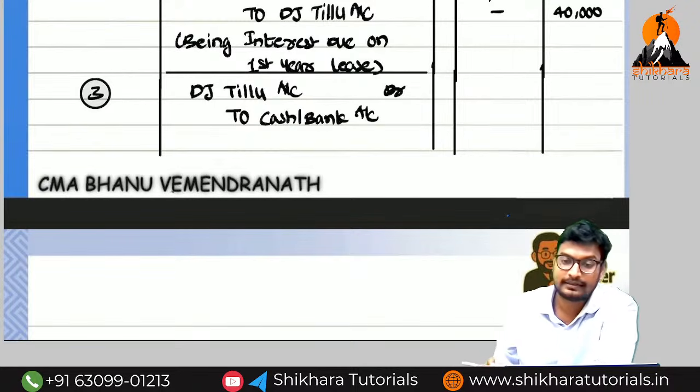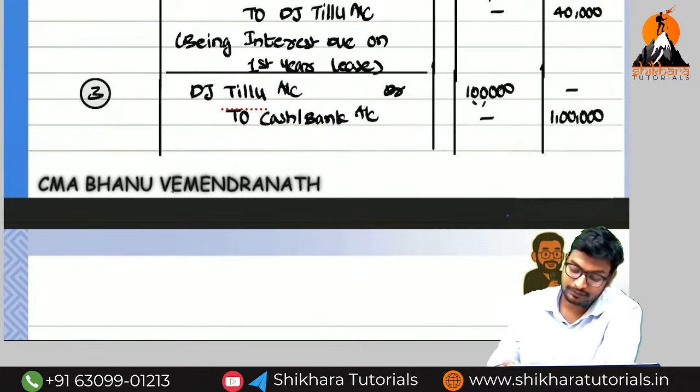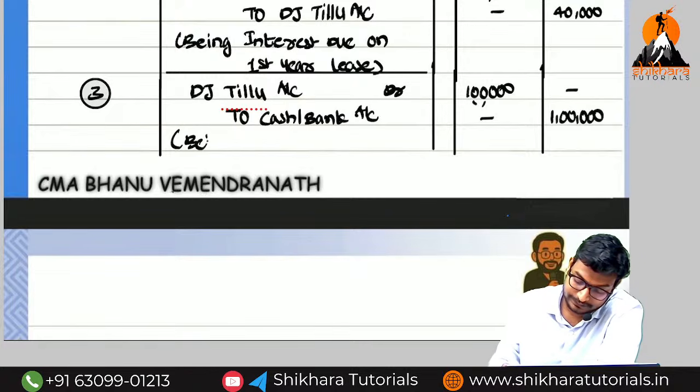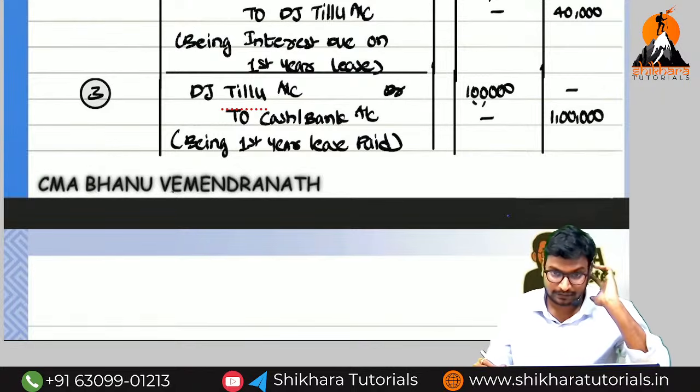Every year the lease rental is 1 lakh. When coming to the last year, the lease rental is 1,30,000. Being first year lease paid. So these are the entries for the first year.